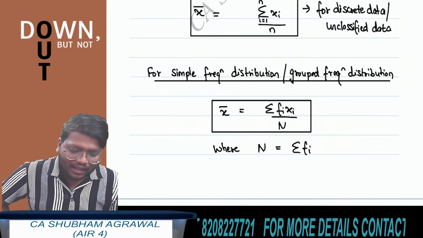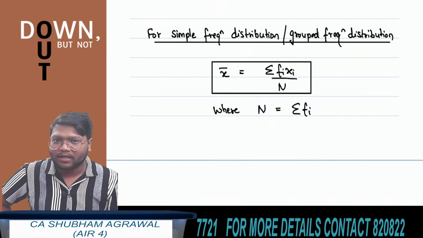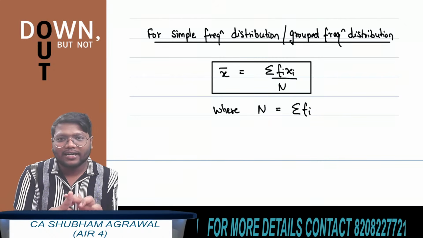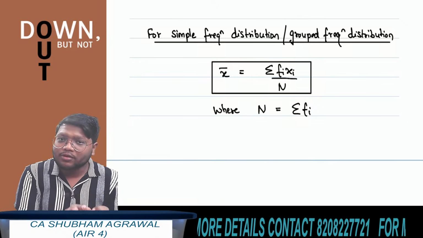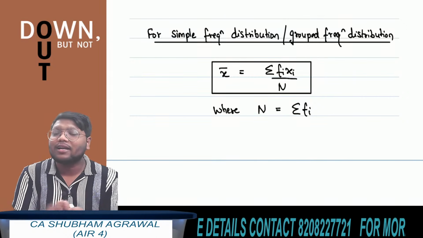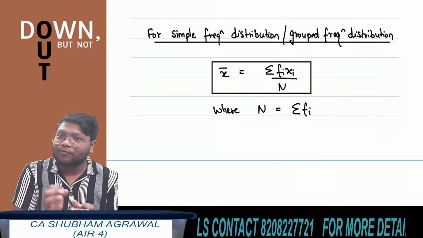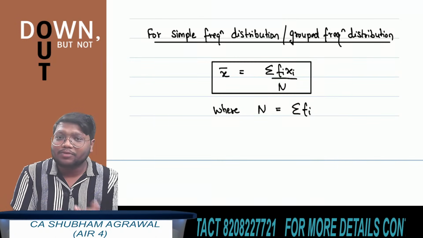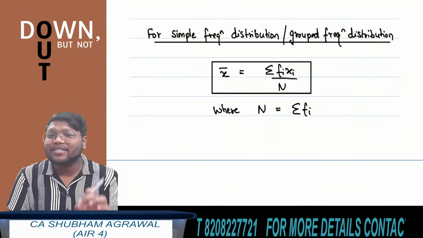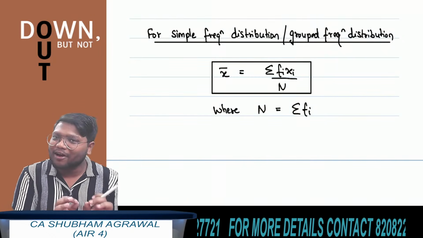Now see, if group frequency distribution is given, then also you have to use the same formula. There are three types of things: discrete data, then simple frequency distribution, and group frequency distribution. Most of the questions which they will ask in exam will be from discrete data. But you should know the formula for simple frequency distribution and group frequency distribution also. So the formula to find arithmetic mean of simple frequency distribution or group frequency distribution is summation of fi xi divided by capital N, where capital N is summation of frequency.